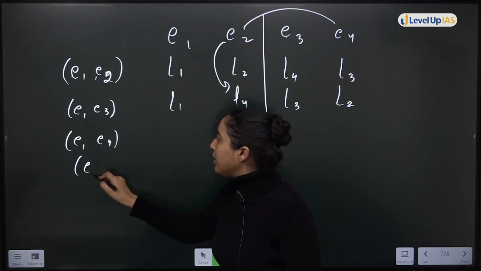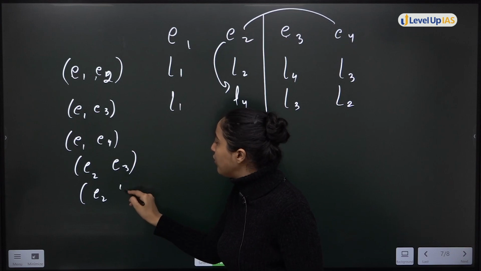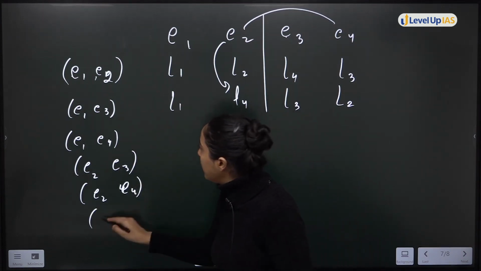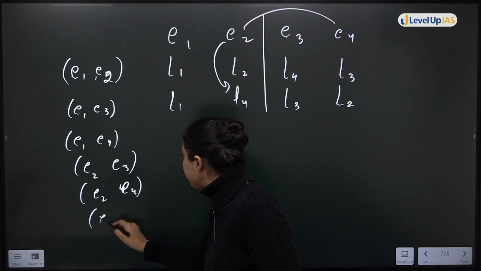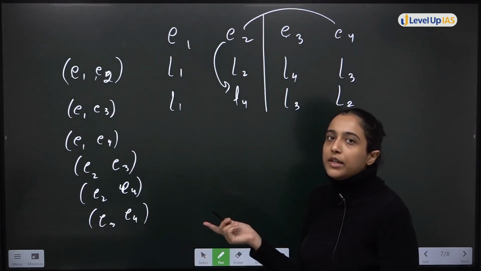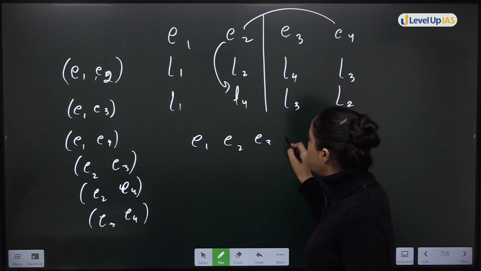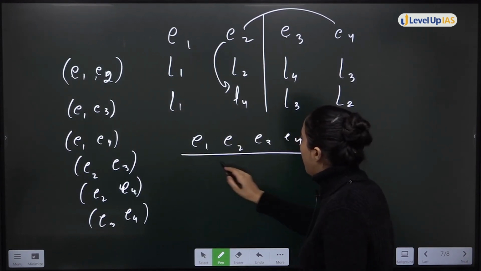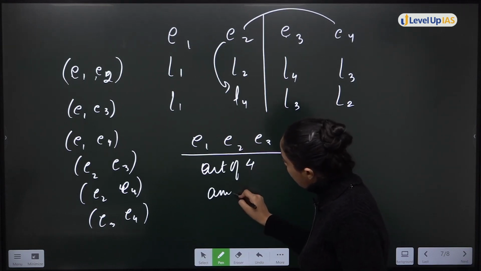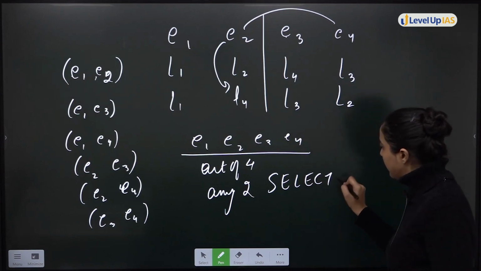Next, envelope 2 and 3 correct हो. This is also a case. envelope 2 and 4 correct हो. This is also a case. envelope 3 and envelope 4 correct हो, this is also a case. What are we doing? From envelope 1, 2, 3, 4. Out of 4, any 2 we are selecting.